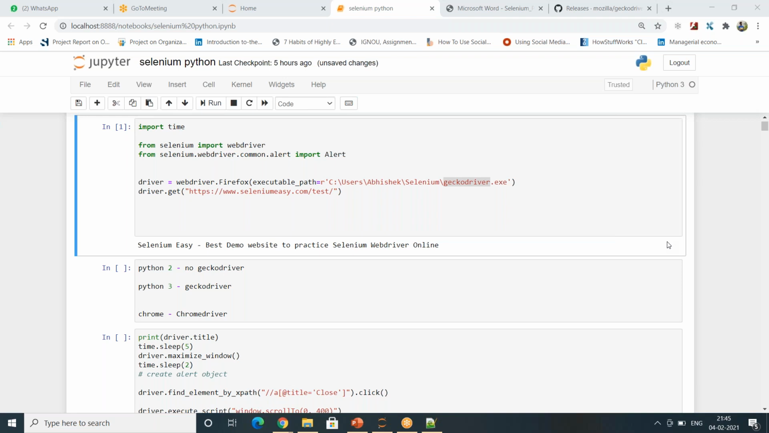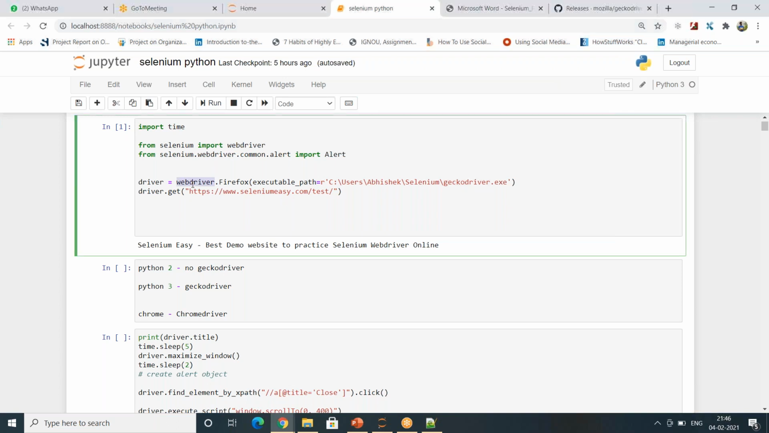For Firefox browser, do we need to get Gecko driver? Yes, the answer is yes. If you are using Python 3 version, then we have to use Gecko driver. If you are using Chrome, you need to use Chrome driver. Okay, it is very simple. How to use it is very straightforward.